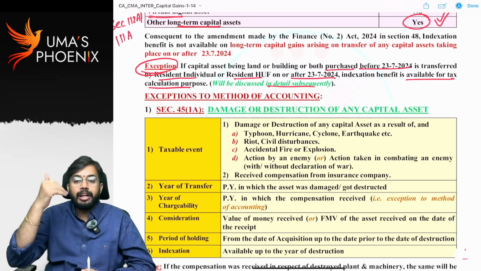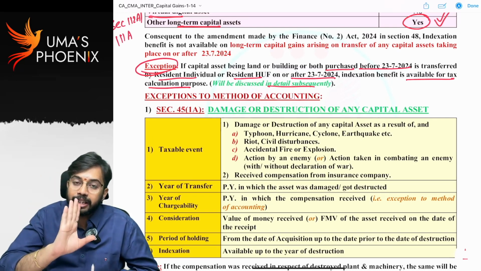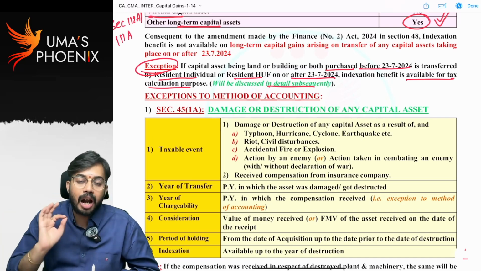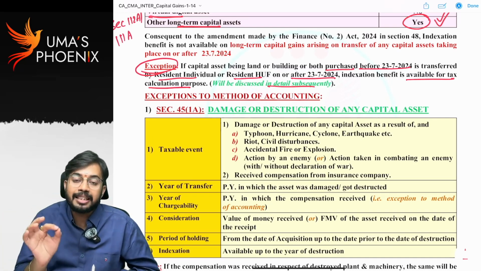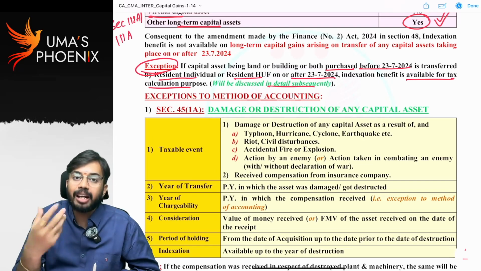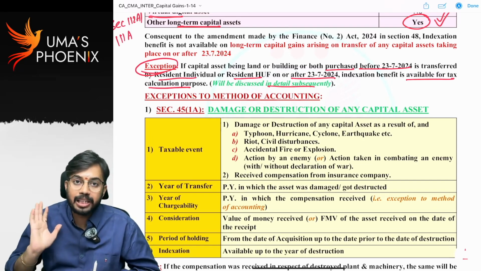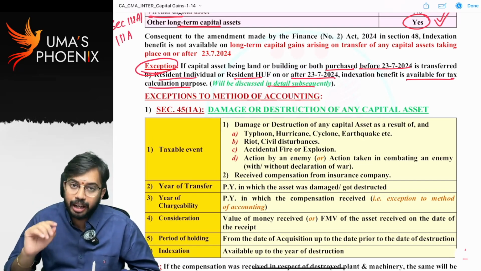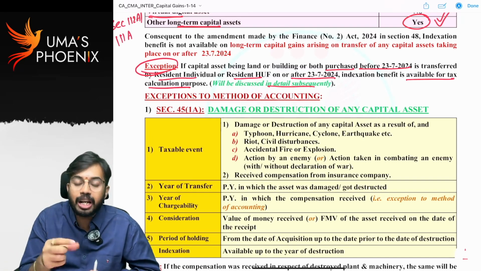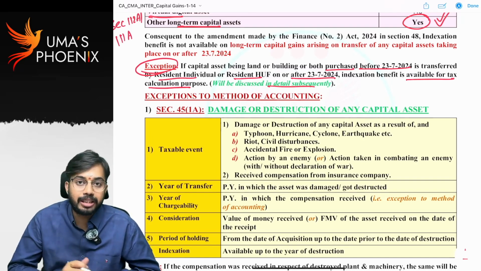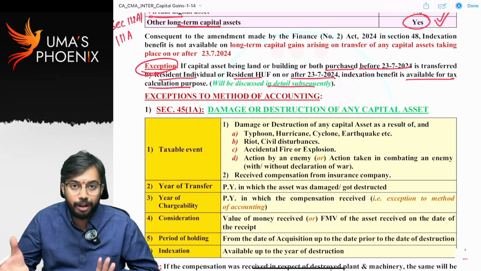Generally, after 23rd July 2024, indexation benefit is not available on transfer of a long-term capital asset except in one situation where land or building is transferred by a resident individual or HUF. That exceptional situation along with the problem I am going to discuss in the upcoming video.